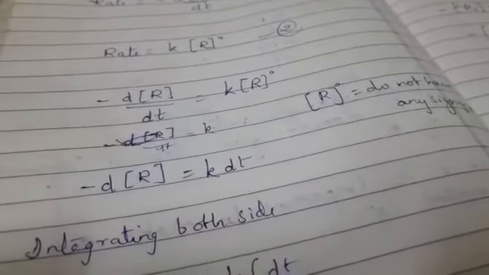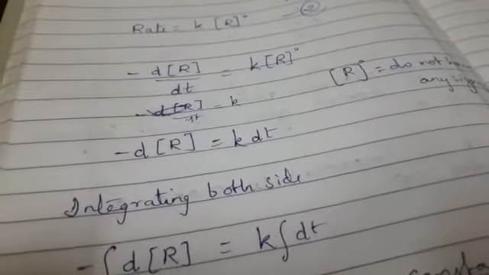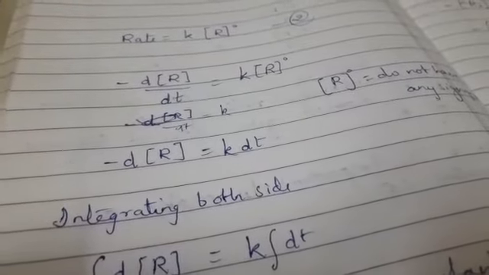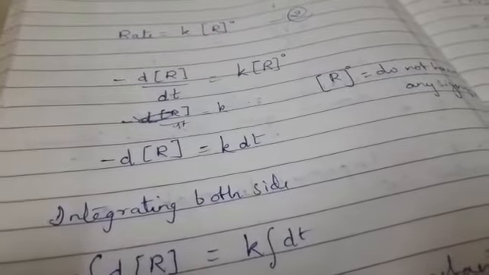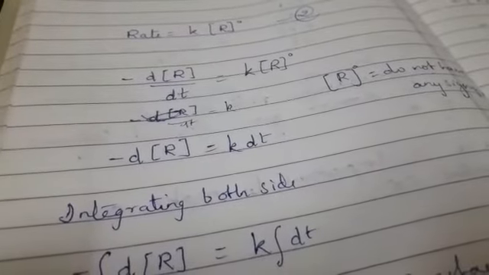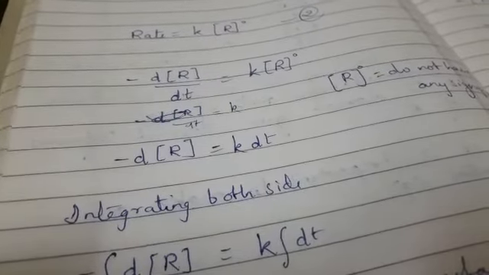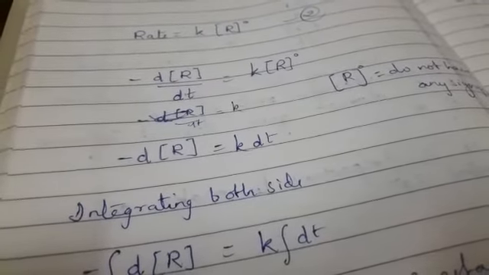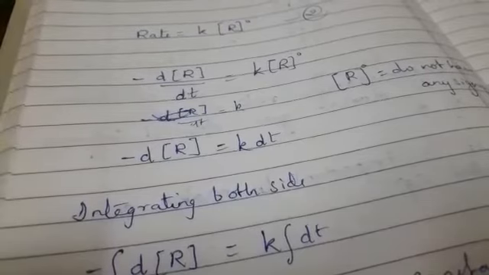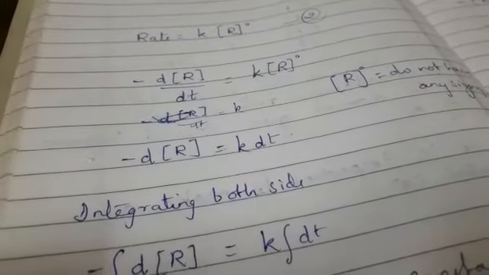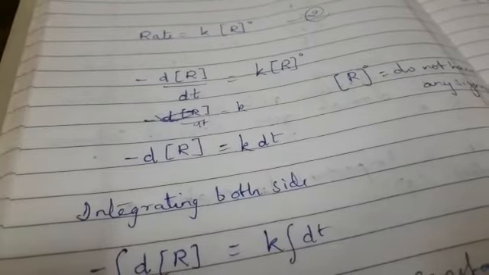Okay, so we know that if we have R to the power 0, it does not have any value, that's why we can remove this, and R to the power 0 is equal to 1. So we can also write it as minus d concentration of R is equal to k dt. We just shift this dt or multiply it with k.